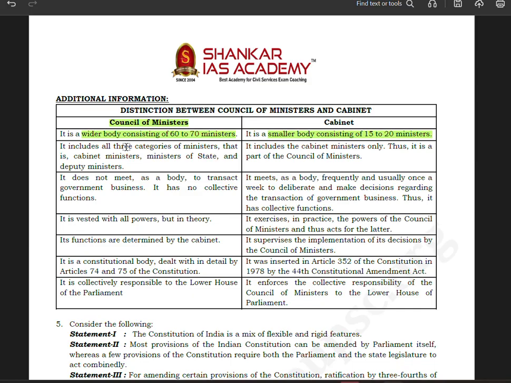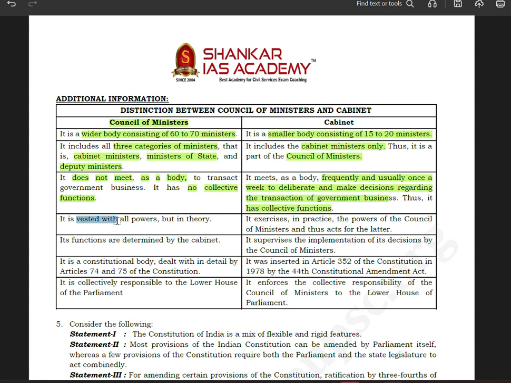The Council of Ministers includes all three categories of ministers: cabinet ministers, ministers of state, and deputy ministers. The Cabinet includes the cabinet ministers only. Thus, it is a part of the Council of Ministers. The Council of Ministers does not meet as a body to transact government business. It has no collective functions. The Cabinet meets as a body frequently, usually once a week, to deliberate and make decisions regarding the transaction of government business. Thus, it has collective functions.